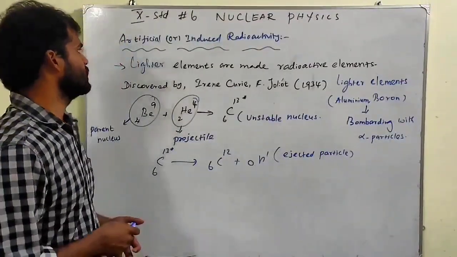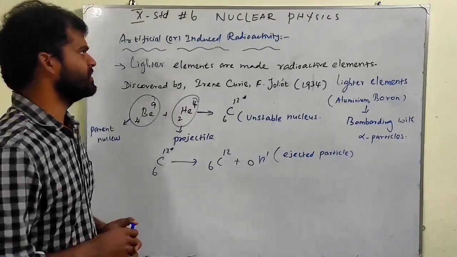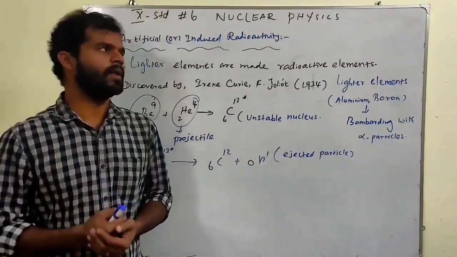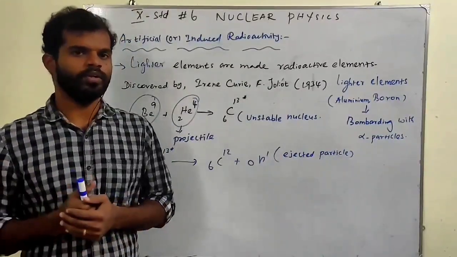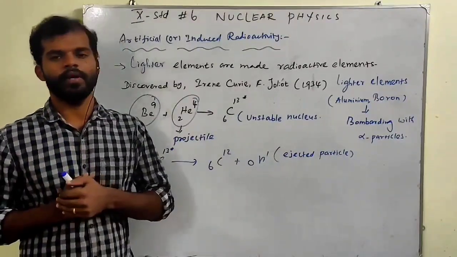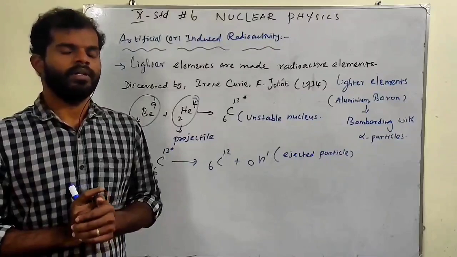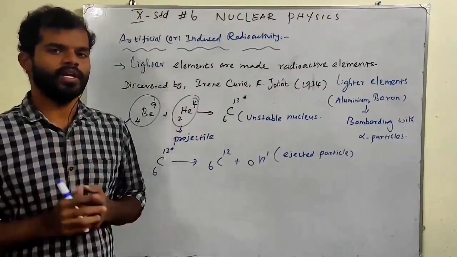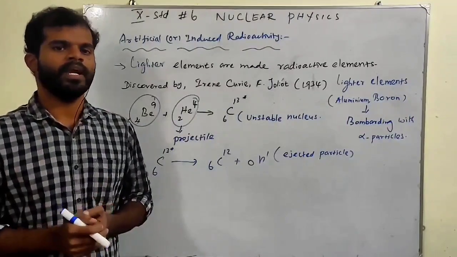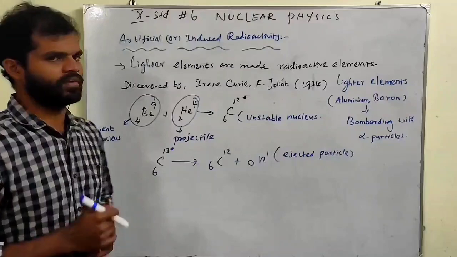Now we are going to discuss artificial or induced radioactivity. Before, we discussed that natural radioactivity is nothing but elements which emit radiation on their own. In natural radioactivity, we learned one thing: the atomic number should be more than 83. An element which has atomic number more than 83 can emit radiation on their own, that we have seen, that is natural radioactivity.